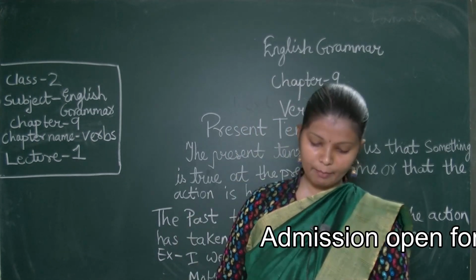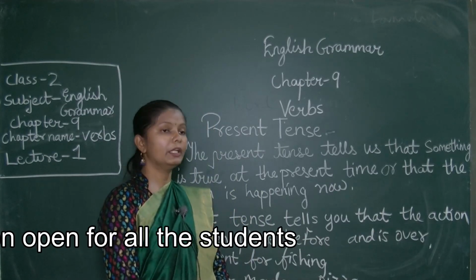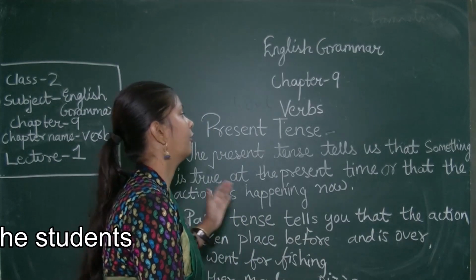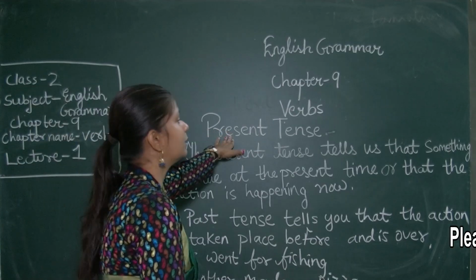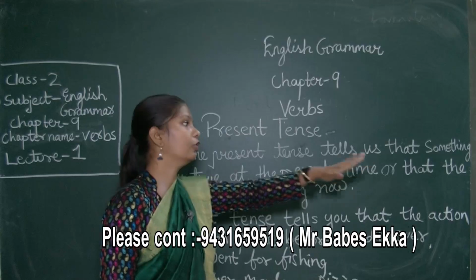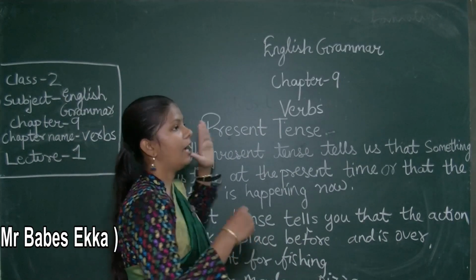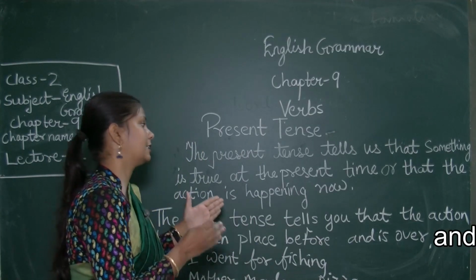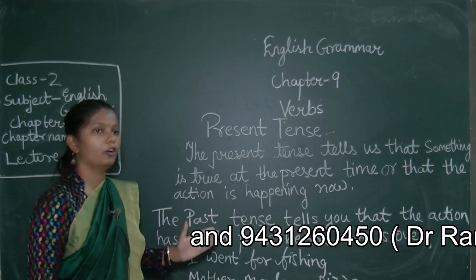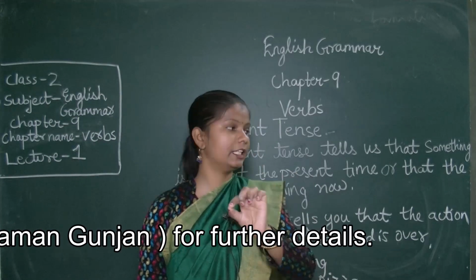And on page number 56, it is given present continuous tense. This one is also present tense. In present continuous tense we use ing with the verb, when the action is taking place, no? So at that time we have to use ing.